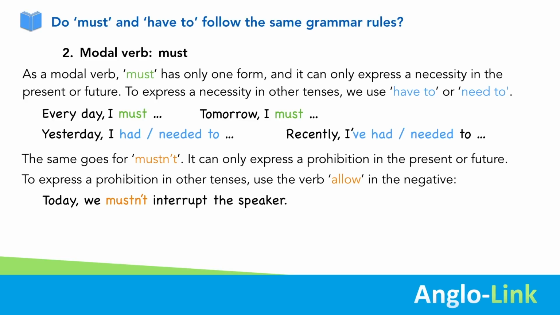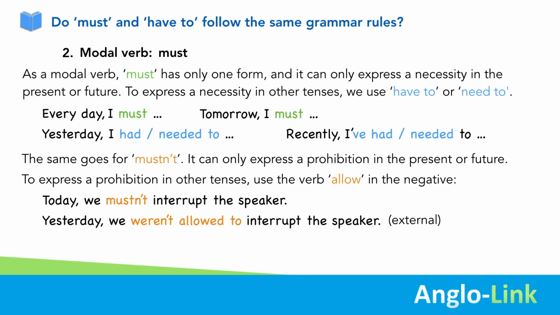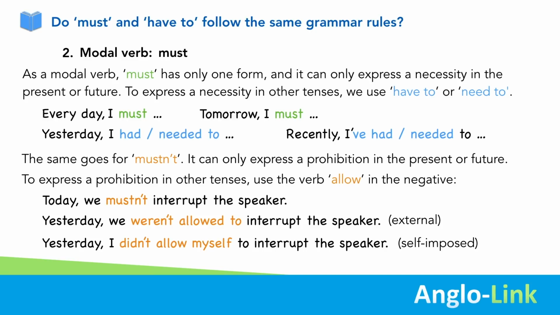If we want to speak about yesterday, we can use the verb allow. Yesterday, we weren't allowed to interrupt the speaker. And this would indicate an external obligation, a rule. Or, yesterday, I didn't allow myself to interrupt the speaker. This would be a self-imposed, internal prohibition.